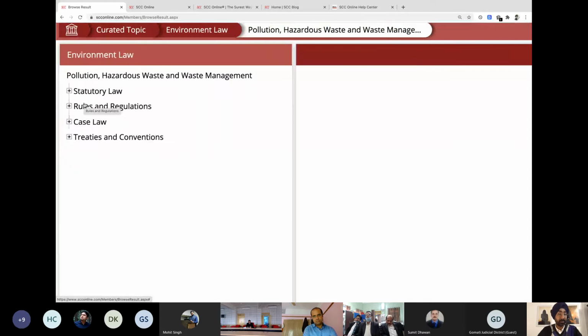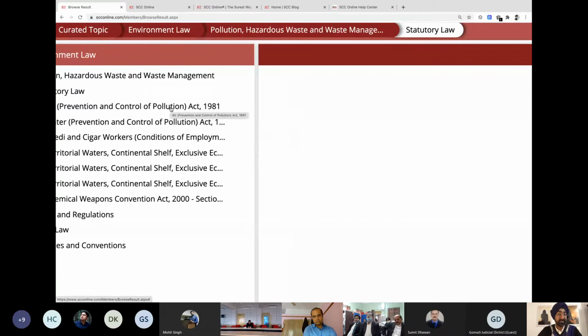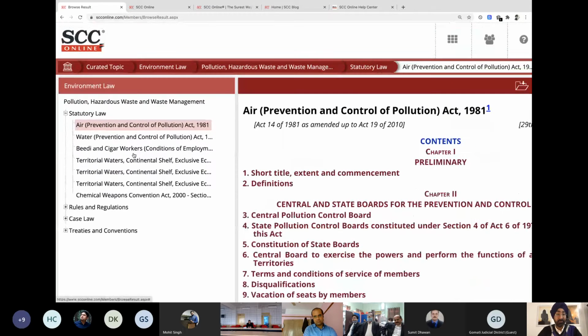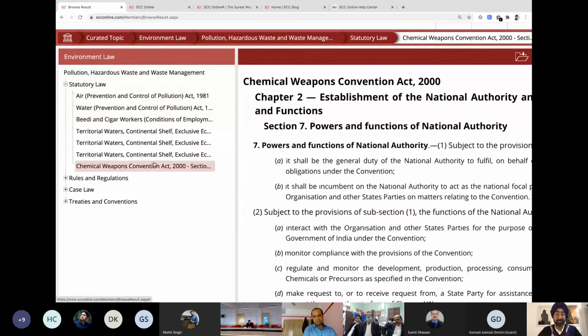Now, on this topic, there are different statutory law. There are various rules and regulations which are related to this. And then there is case law as well, and treaties and conventions which are also related to that. Now, if I click on statutory law, it says Air and Water Prevention and Control of Pollution Act is directly related to this particular topic. So if I click on this entry, the entire act will open up over here. However, if you scroll down further, it says Chemical Weapon Convention Act 2000, Section 7 is mentioned over here.